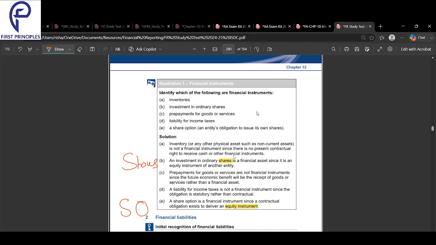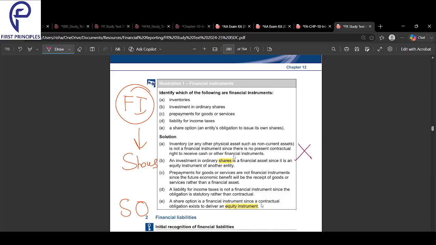Share options and shares are what? Financial instruments. Which two are financial instruments? Share options and shares. Because in shares I'll get dividends, and with share options, I can demand to get a share later on. Obviously I'm paying, but again I have the right to get it at a lower price. It's giving me a right to receive, and that will eventually give a dividend as well. So inventory is not.